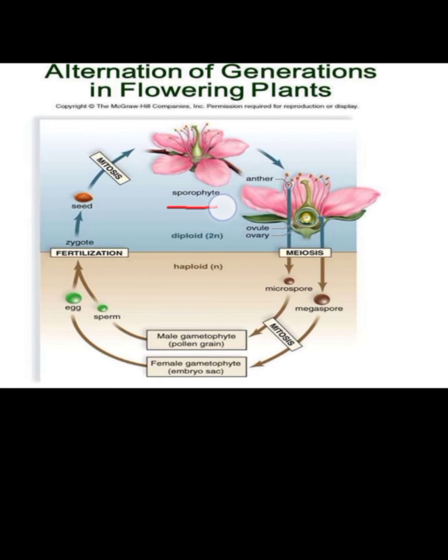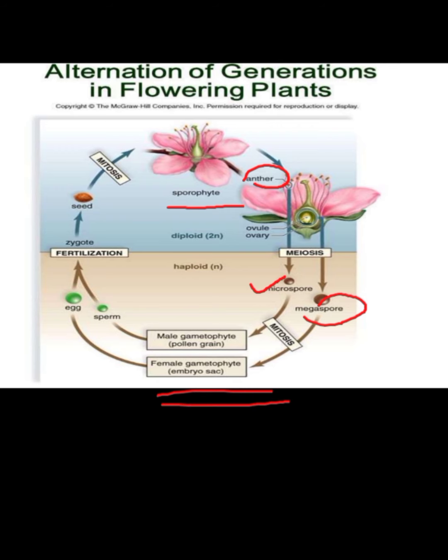See here, this is the sporophytic phase. Here anther is the male part and stigma or pistil or carpel is the female part. Ovule, ovary, these are the female parts. Meiosis takes place here in development of male gametophyte. Microspores are formed and megaspores are formed. Then after meiosis, mitosis takes place. In the mitosis process, the male gametophyte, that is pollen grain, is formed, and the female gametophyte, that